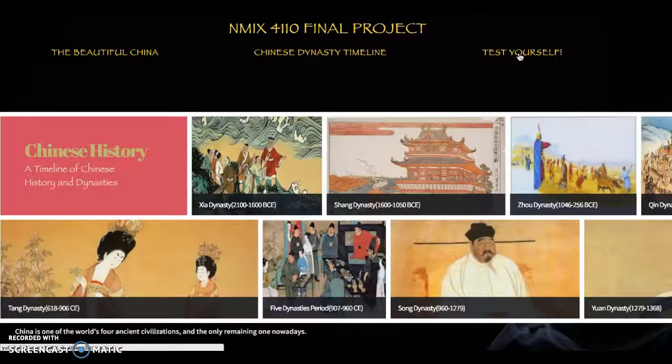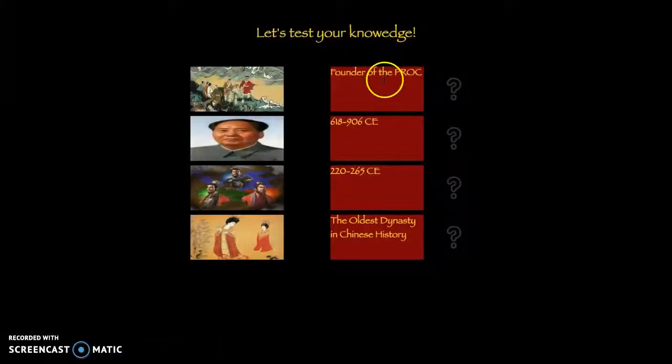For the last one, I make a little quiz, or you can think of it as a little game to test yourself, because right now I think you must know a little bit about China at least. So in this fourth page, you can see on the left there are four pictures. On the right, there are four descriptions, and what you have to do is match the picture.